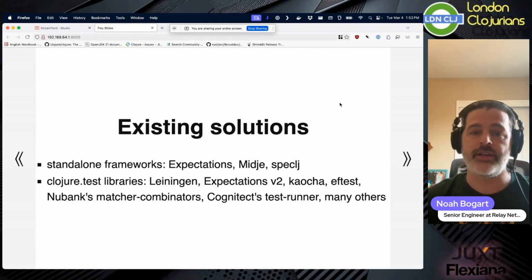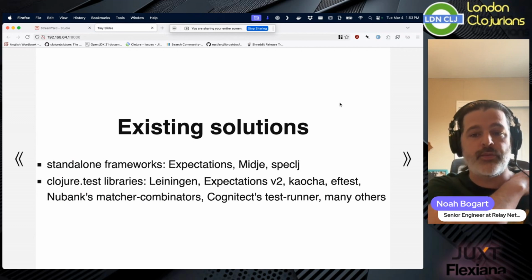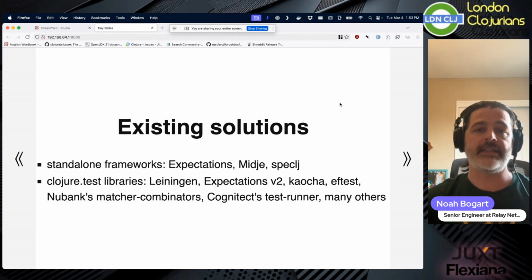There's Kaocha. Kaocha is the really excellent Lambda Island library, which does test running. It does pretty printing, right? And so it has various reporters, various ways of printing the tests run as you do, and that is a magnificent piece of work. But it's built on top of clojure.test, so it is limited by what clojure.test is limited by in terms of its reporters, in terms of how it runs things, in terms of how it selects pieces.